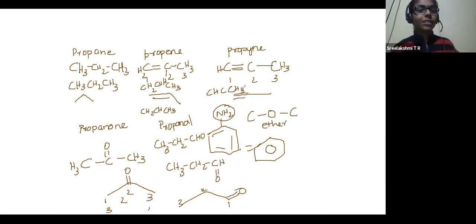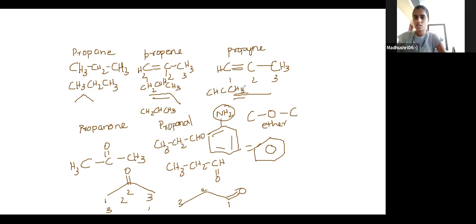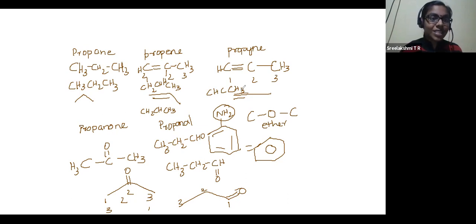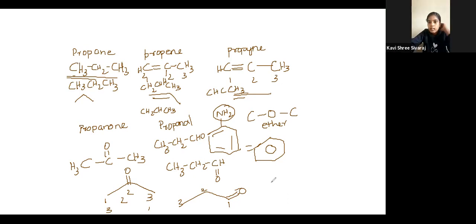So these are the Lewis dot structure we have discussed, the condensed structure, the bond line structure, and the most commonly used modified Lewis structure. This modified Lewis structure is what we are using like this. One more structure is there, the dash line structure. Not bond line, dash line.